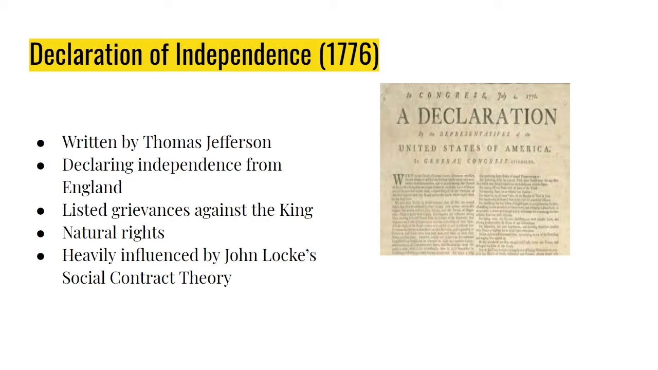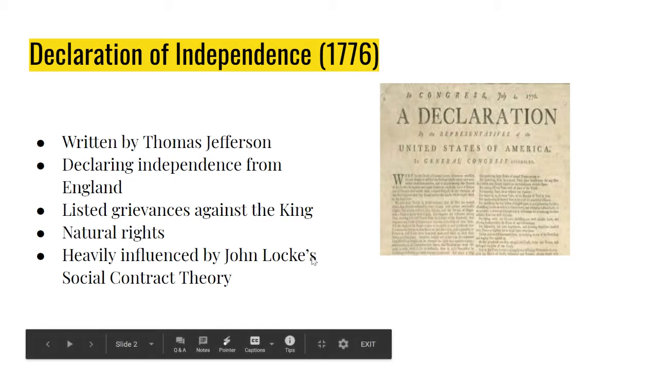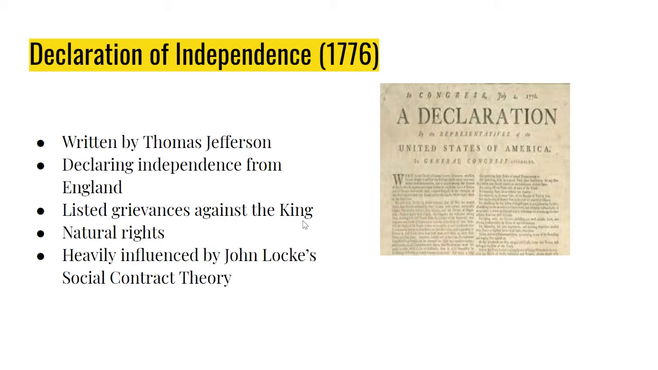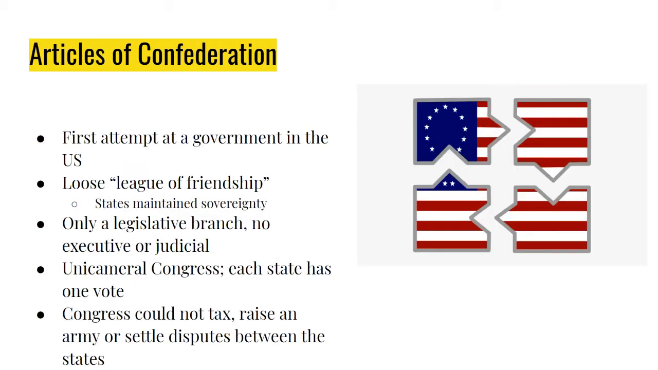But if at any point the government starts taking away your life, your liberty, and Locke said property, Jefferson said pursuit of happiness, you then have the right to revolt and form a new government. And that's the whole basis of the Declaration of Independence: establishing the social contract theory and then showing specific grievances against the king that show examples of how King George III violated the social contract theory. So that's the Declaration.